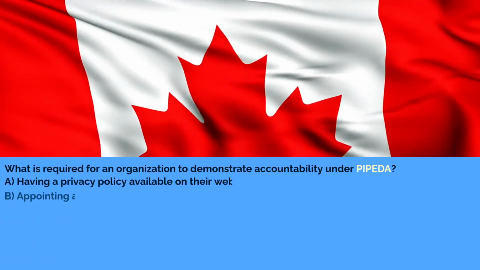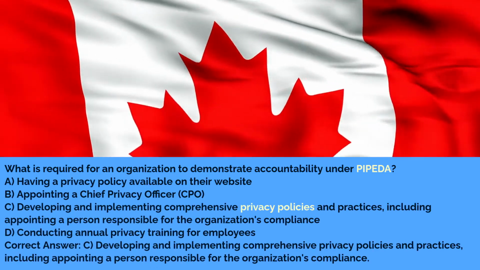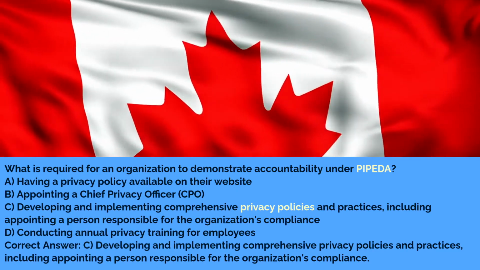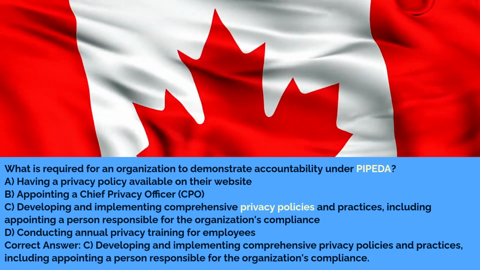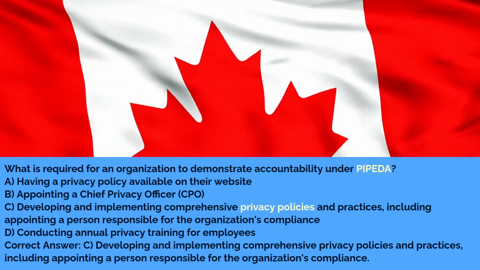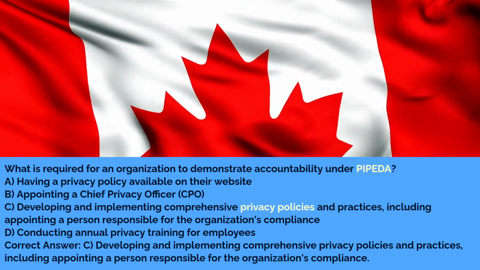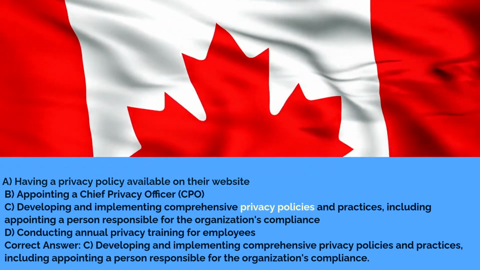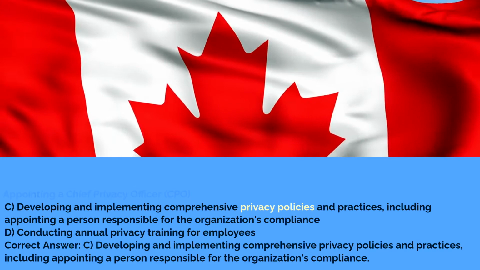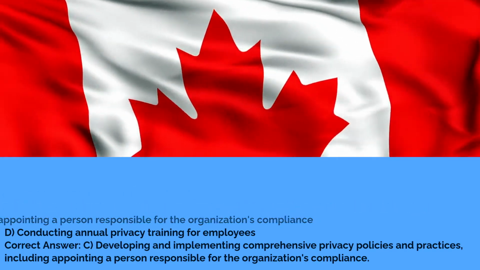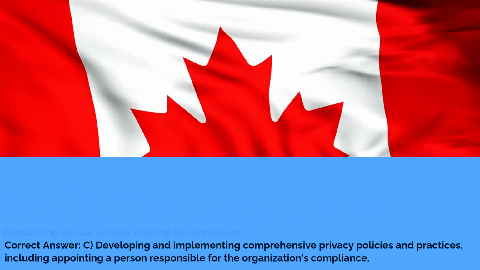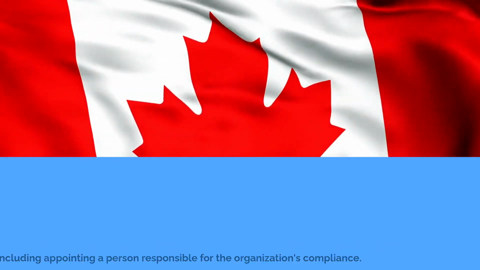What is required for an organization to demonstrate accountability under PIPEDA? A. Having a privacy policy available on their website. B. Appointing a chief privacy officer, CPO. C. Developing and implementing comprehensive privacy policies and practices, including appointing a person responsible for the organization's compliance. D. Conducting annual privacy training for employees. Correct answer. C. Developing and implementing comprehensive privacy policies and practices, including appointing a person responsible for the organization's compliance.